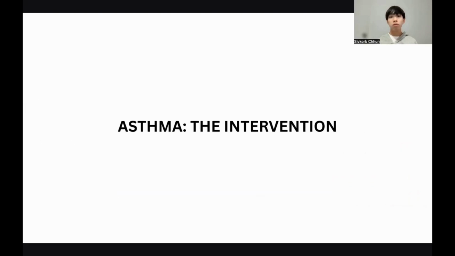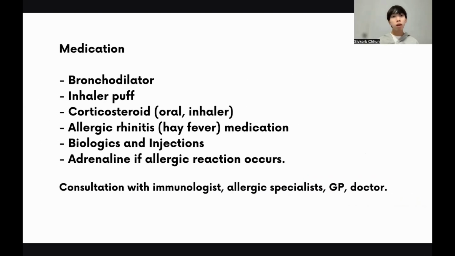So what are the interventions for asthma? Before I tell the specific generic names, please let me know in the comment below. But these are bronchodilators used for asthma, inhaler puffs for administration, corticosteroids administered with an oral inhaler, allergic rhinitis or hay fever medication, biologic agents, and injectable medication like adrenaline.